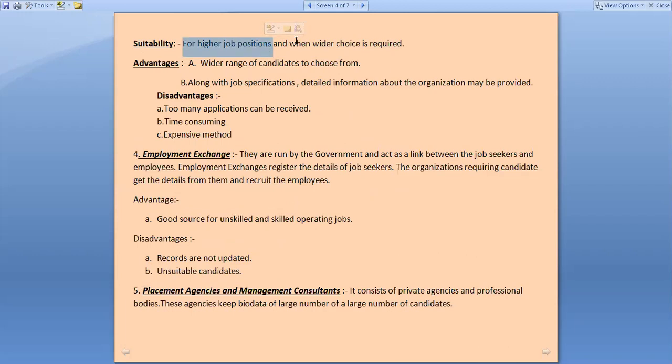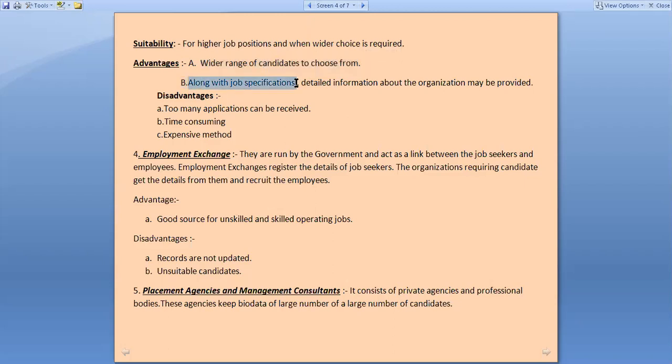So, it is also suitable when a company requires a wider choice, when they require so many people to apply for a particular job position, so that we can choose among more and more candidates. The advantage of this recruitment method is a wider range of candidates to choose from. A company will have so many people among which they can make a choice of which is the best candidate for us.